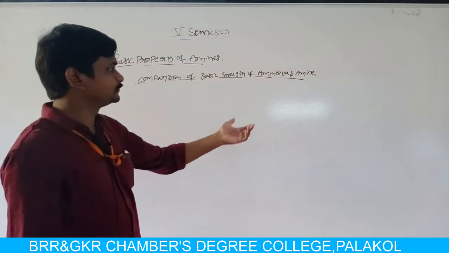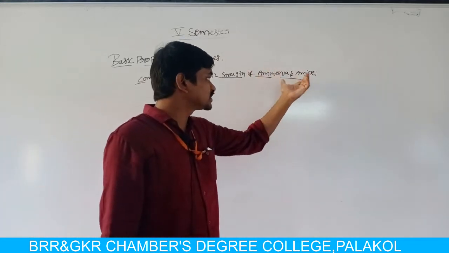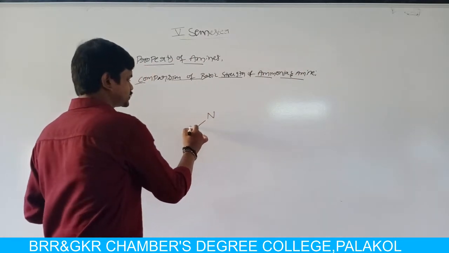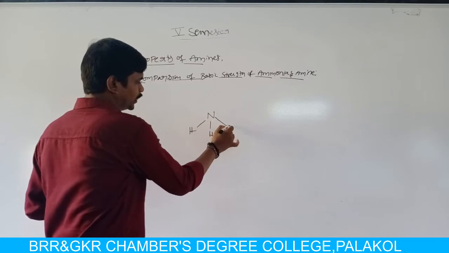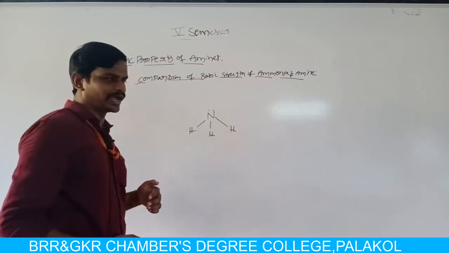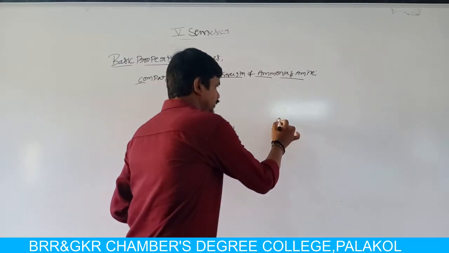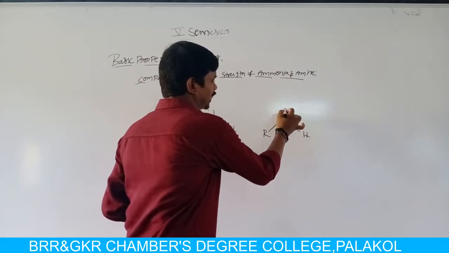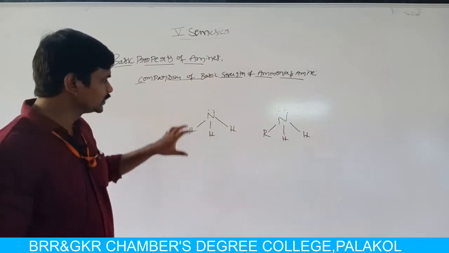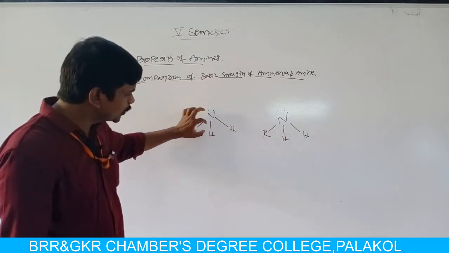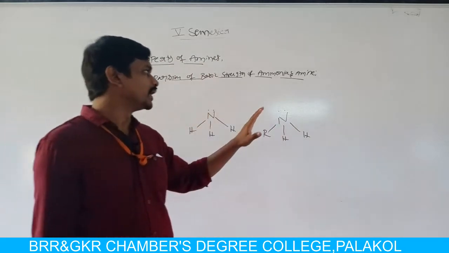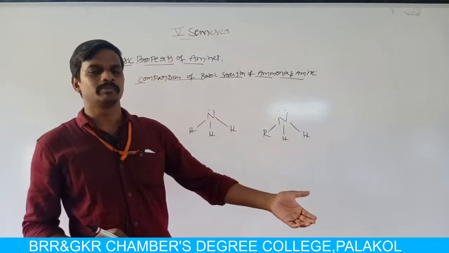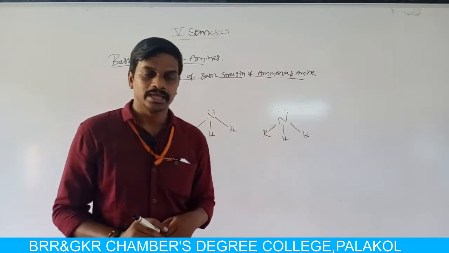Which one is more basic? Whether ammonia is more basic or amine is more basic. Now we write the structure of ammonia. In ammonia, the nitrogen is substituted by 3 hydrogen atoms. In amine, the hydrogen atoms are replaced by alkyl groups. So in ammonia, nitrogen is substituted by 3 hydrogen atoms, but in amines, at least 1 hydrogen atom is replaced by an alkyl group, then we get an amine.